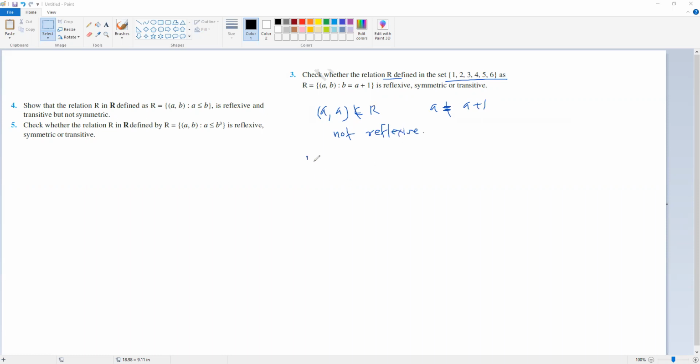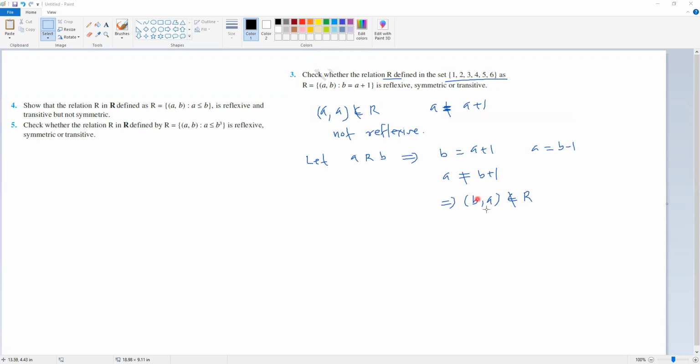Is it symmetric? For symmetry, we first assume let a be related to b. So a related to b means the second number is the first number plus 1. Then a is not equal to b plus 1; actually a is equal to b minus 1 only, right? This implies non-symmetric: (b, a) is not in R.